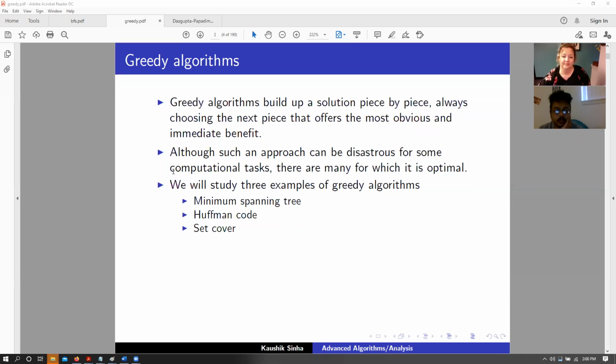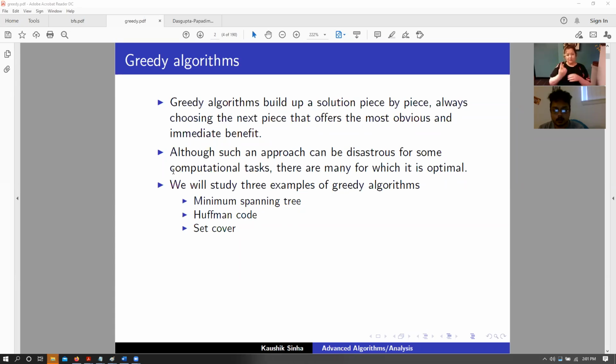Okay, so we talked about some algorithms till now. Mainly, we talked about Dijkstra, DFS, and BFS algorithms. We know that DFS algorithms are useful when we are trying to explore all the connected components of a graph. We know that BFS algorithms are useful when we want to find the shortest path starting from a particular node to all other nodes in that graph. So essentially, single source shortest path algorithms, right?